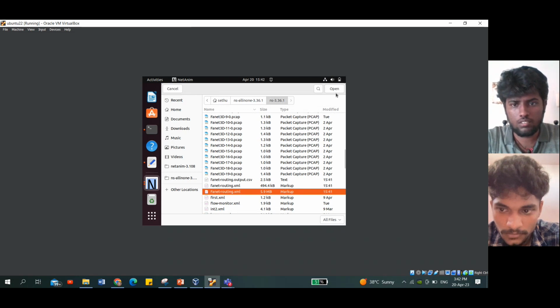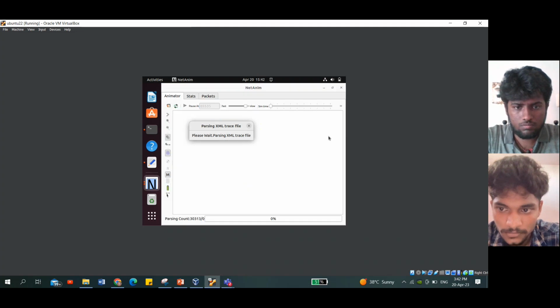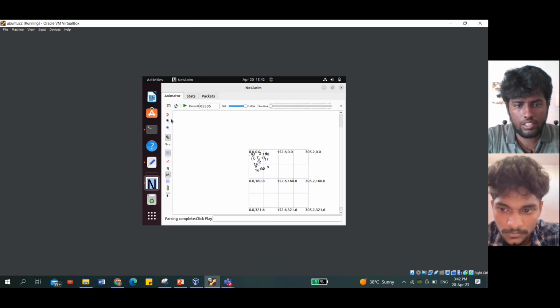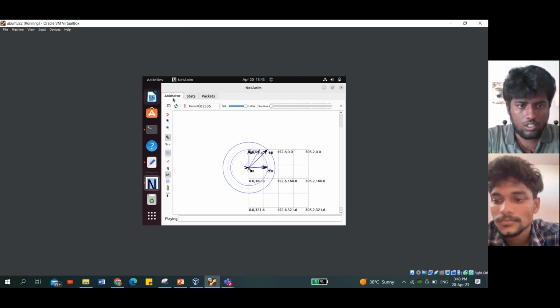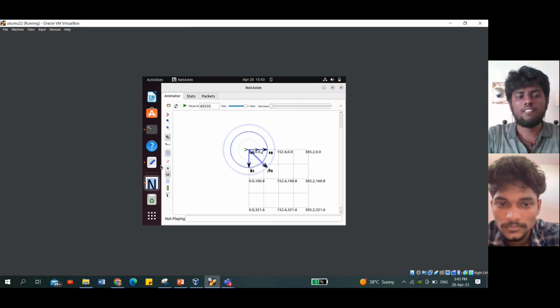And this is the file. You can see the file, and I will zoom in a little bit. You can see the node numbers. When we play it, you can see the transmission happening between the nodes, and after a certain time, when the mobility happens, you can see the nodes moving out like this. This is the aftermath of the mobility, and the transmission is still going on. This is the simulation output for these VANETs and FANETs.